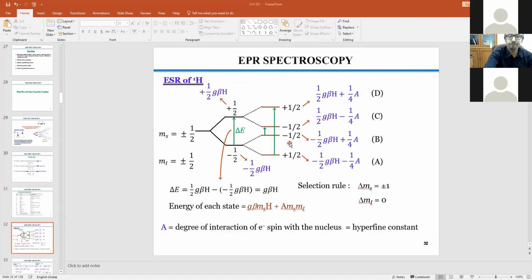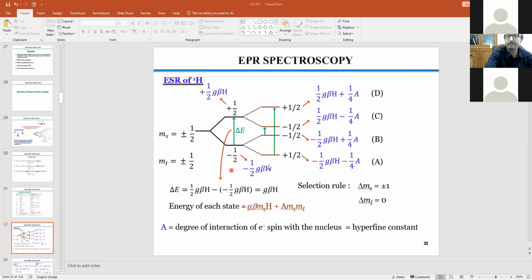So anyway, if I take the simplest example, then you will understand the hyperfine splitting very nicely. Let us take the proton case, as we are talking about, where the electron spin would be split into minus half and plus half, and then you will have I equal to half over here. So I equal to half means that each line will be further split into two lines. Order is different: plus half, minus half, plus half. And the total energy, now we have to talk about the resultant energy.